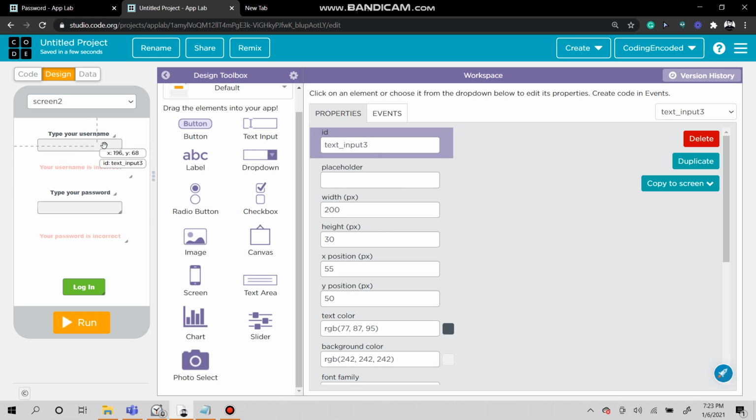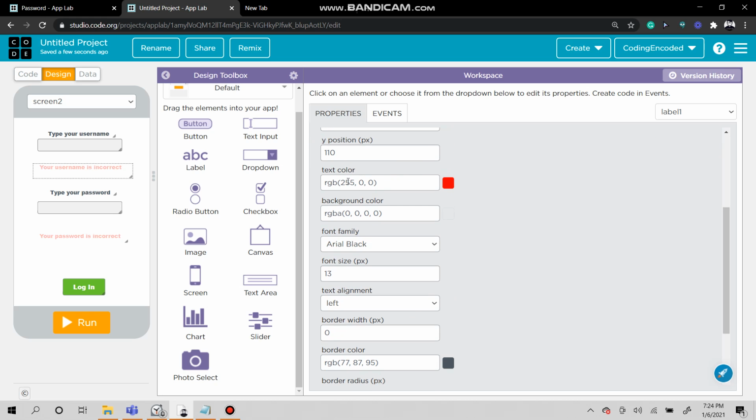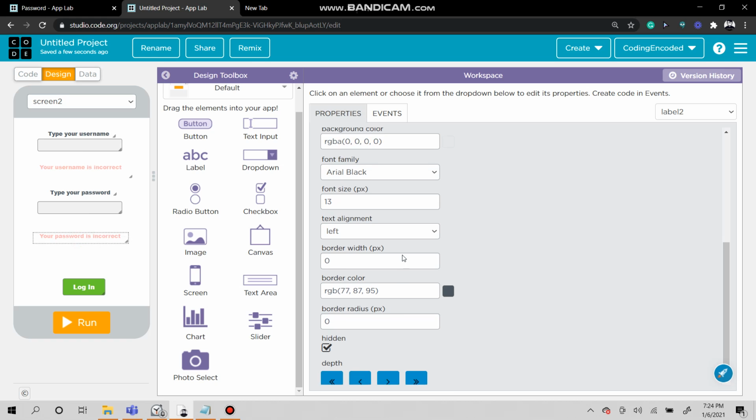Here, this is text input 3. This is where you put your username after you saved it. This is text input 4. This is where you put your password after you saved it. Then these two are labels. This one says your username is incorrect. I changed the color by going here, it's 255, 0, 0.